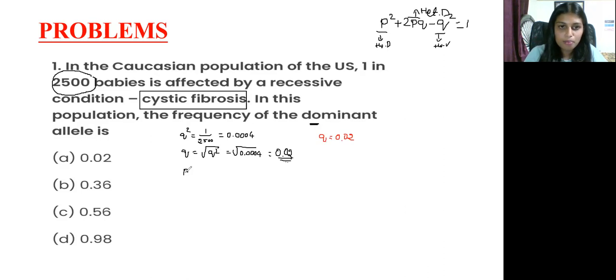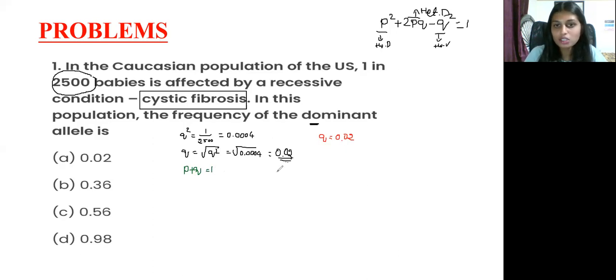That is P, just take different color, it is easy to differentiate. So P plus Q is equal to 1. We know for the allele, that is P plus Q is equal to 1.